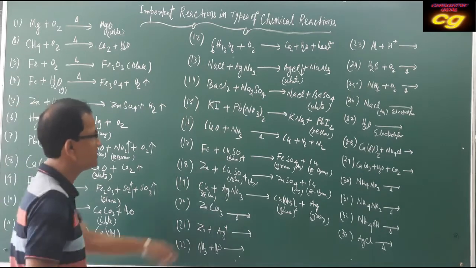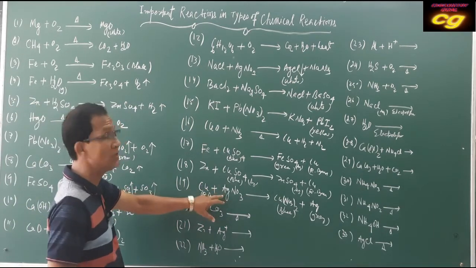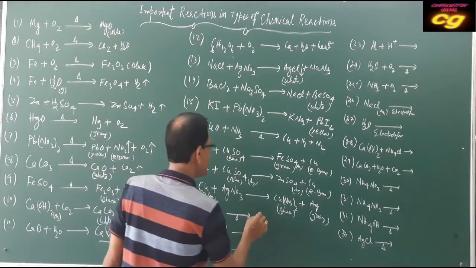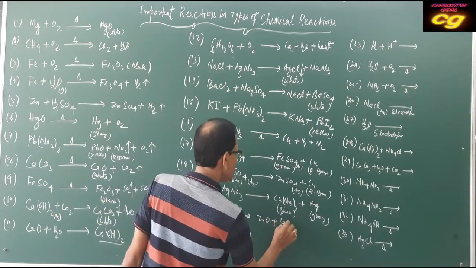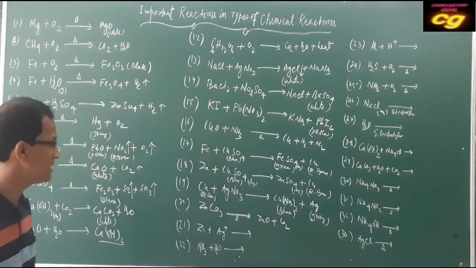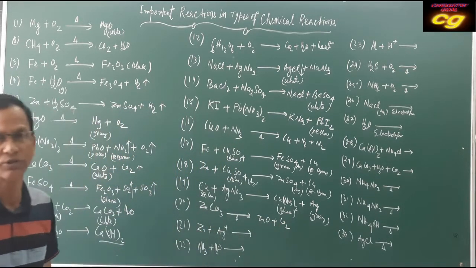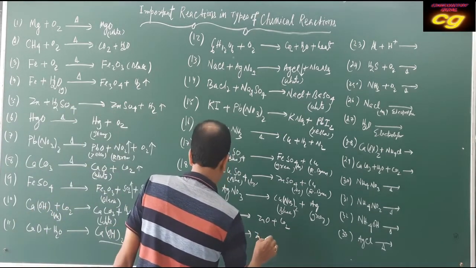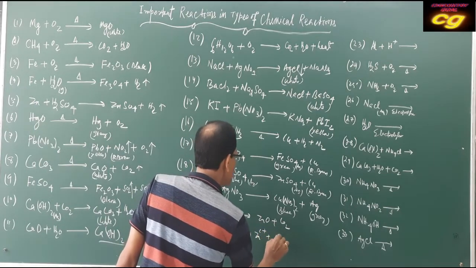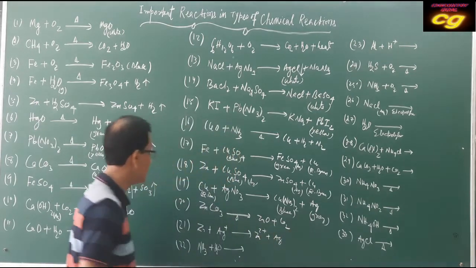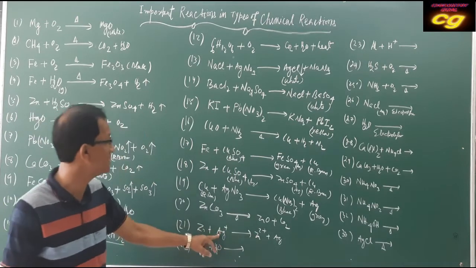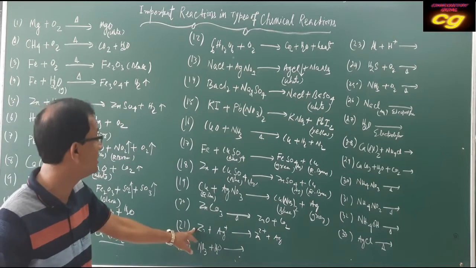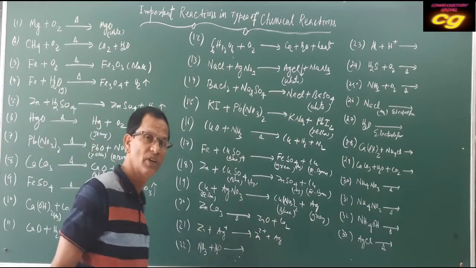Then zinc carbonate, this is a displacement reaction, it is also a displacement reaction. Zinc carbonate decomposition reaction converts to zinc oxide and carbon dioxide. It is a decomposition reaction. Zinc and Ag plus means it is a displacement reaction. What happens here? Zn2 plus and Ag. This is very important: here zinc is oxidized to Zn2 plus and silver Ag plus is reduced to silver. It is a displacement reaction. Zinc displaces Ag plus to Ag.